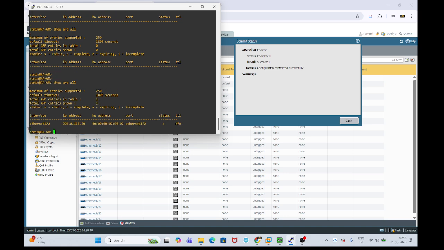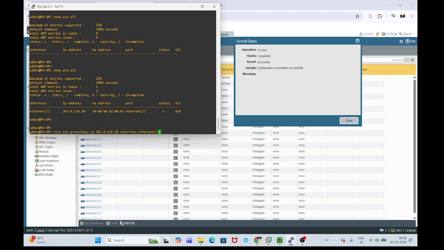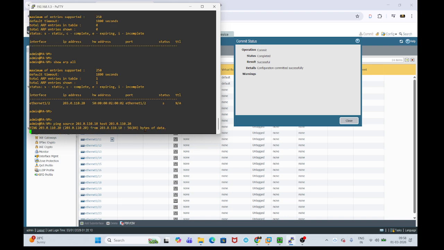So run show arp all. See here, on Ethernet 1/2, I have manually populated the MAC address for this IP. Just go ahead and initiate a ping. Ping source 203.0.110.10 and host 203.0.110.20. So still we are not able to reach the other side.